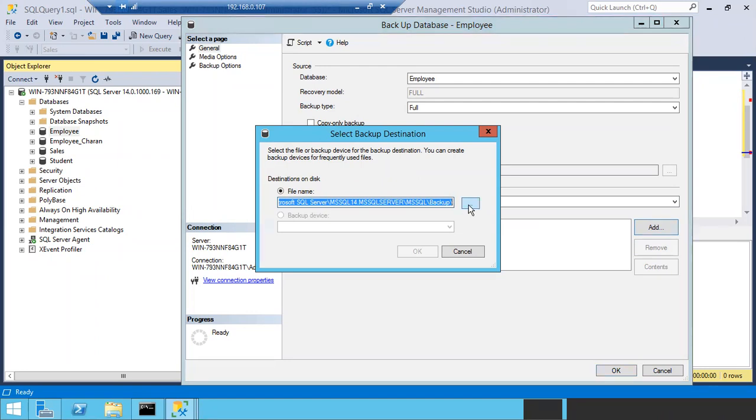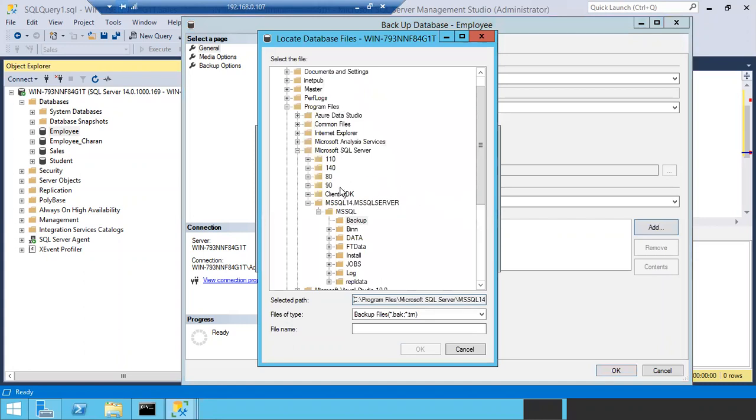Just click on the browse button. Automatically the backup file location will be chosen. Then just give the file name here.